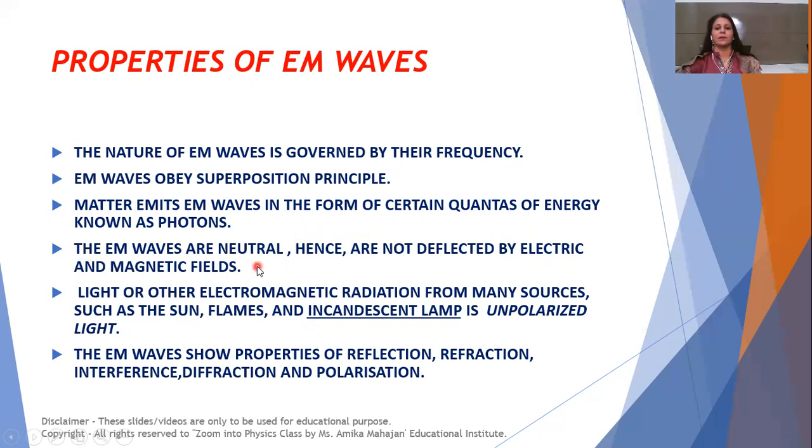Electromagnetic waves are neutral, so these are not deflected by electric and magnetic fields. Light or other electromagnetic radiation from many sources like the sun, flames, incandescent lamp is unpolarized in nature. And electromagnetic waves show properties of waves. They show reflection, refraction, interference, diffraction, and polarization.